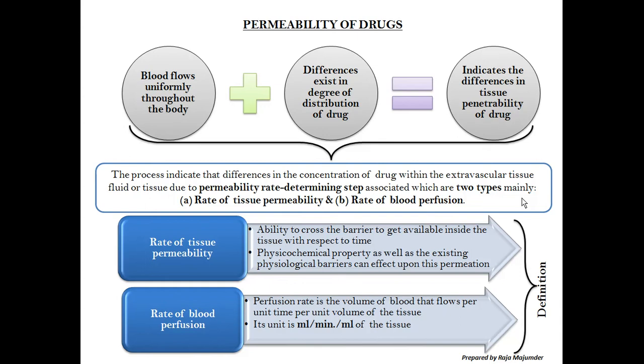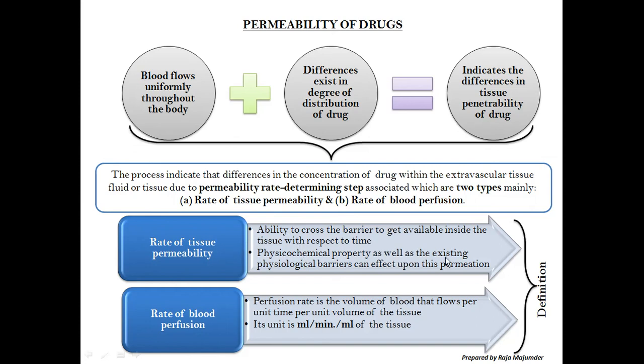because that is most necessary. So which part has what kind of perfusion rate, how much blood, what kind of cardiac output is going at what rate in which organ, that is nothing but the blood perfusion. So here is the definition. Permeability is nothing but the ability to cross the barrier to become available inside the tissue with respect to time.